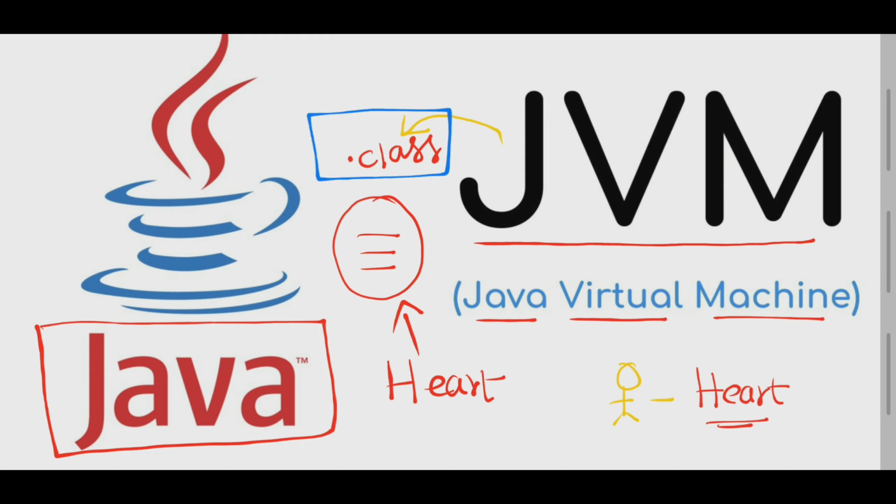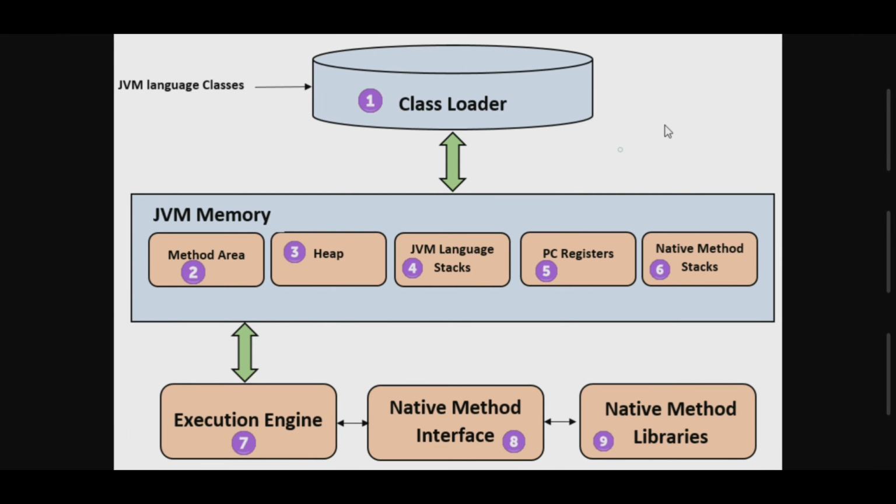So let us go through the detailed information, and before that I'm going to explain a small scenario between C and Java programs. Then we'll go for an in-depth review of the JVM architecture. See, this is the JVM architecture. Entering directly into the JVM architecture leads to a lot of confusion for beginners. So let us understand with some small information before this. Then we will talk about each and every component of the JVM.